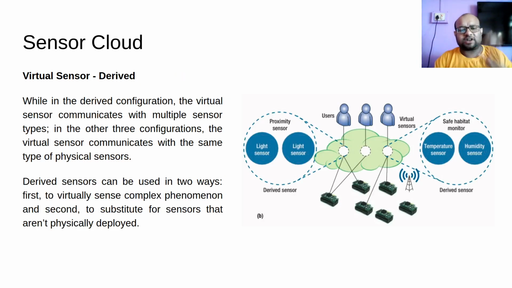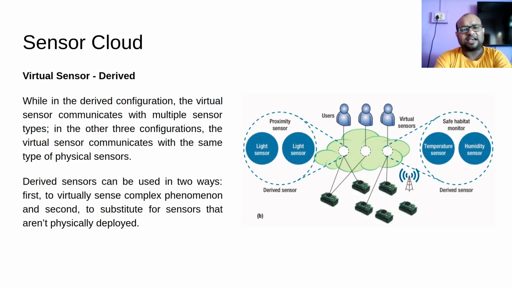In derived, what is going to happen? Let us talk about this with an example. Say in my environment I don't have a proximity sensor. Instead I have light sensors. So what am I going to do? I am going to use this light sensor to derive some kind of a proximity sensor. Proximity sensor I can buy from the market, right?